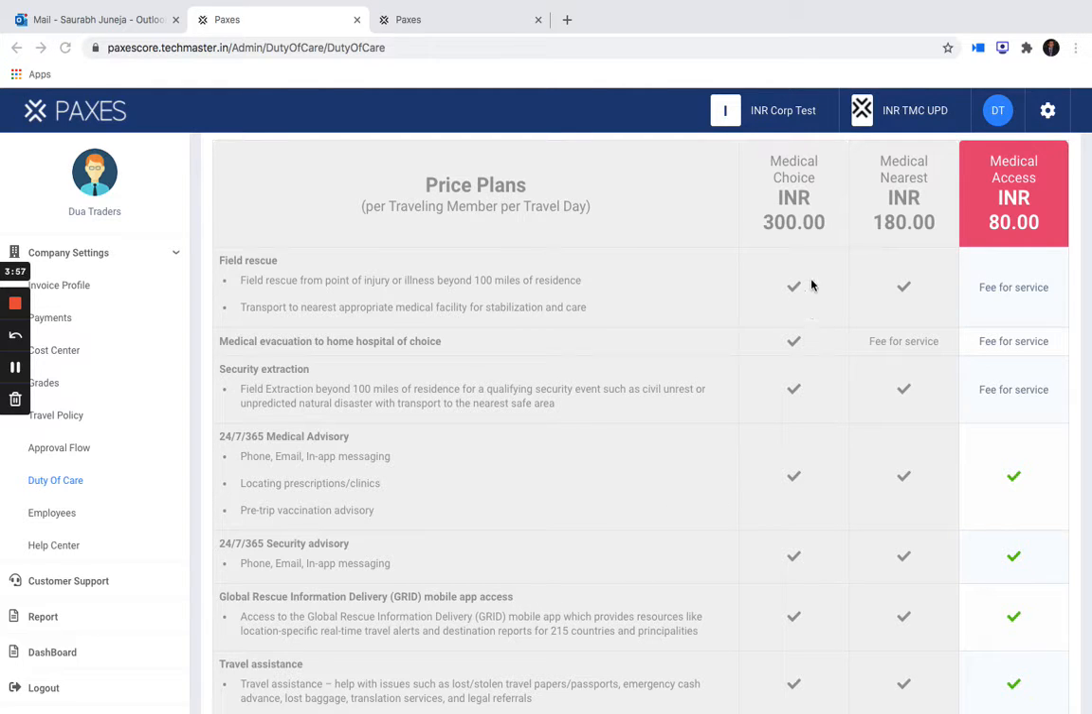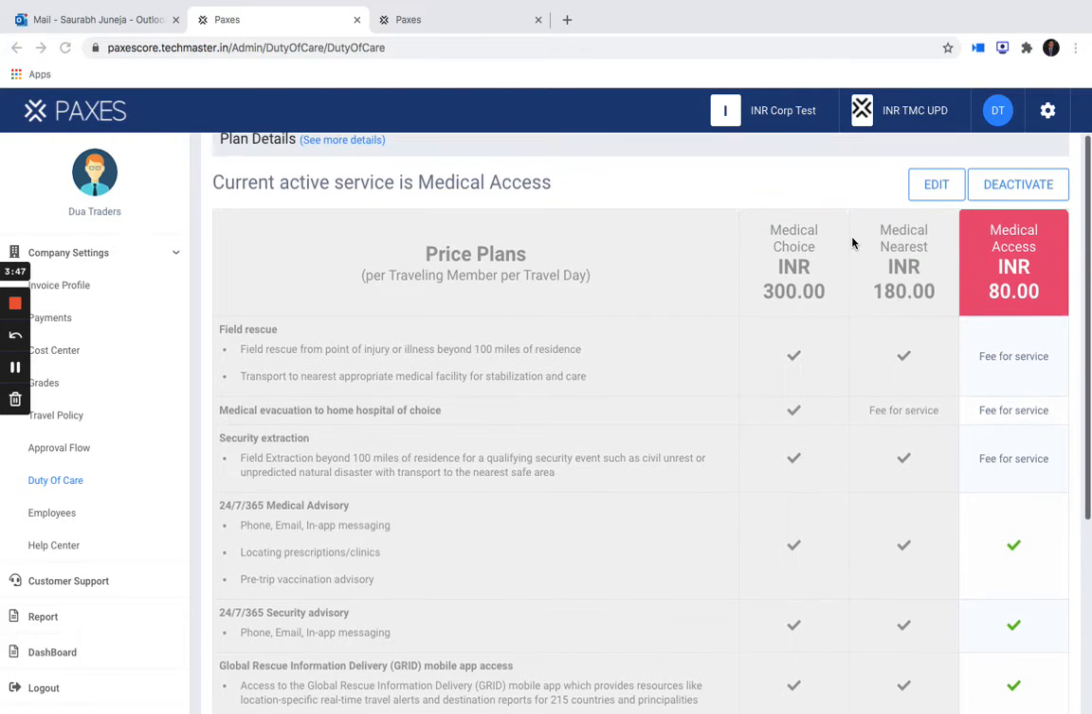and the highest plan has all the inclusions. The prices will always show in the corporate currency. So this corporate is in India. That is the reason the prices are showing in INR. I can anytime deactivate the service or I can anytime edit the service.